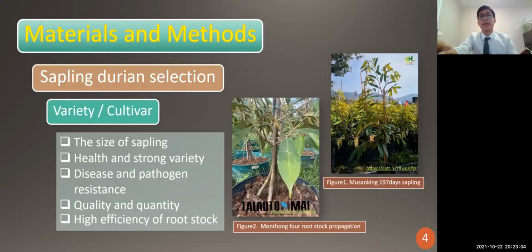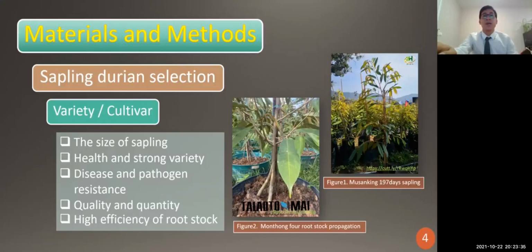For example, Musang King is very resistant to disease and pathogens. Then Monthong, and the quality and quantity, which farmers are most concerned about, because most farmers want to get a high yield for their business. So we have to look for good genetics and a good variety of durian.